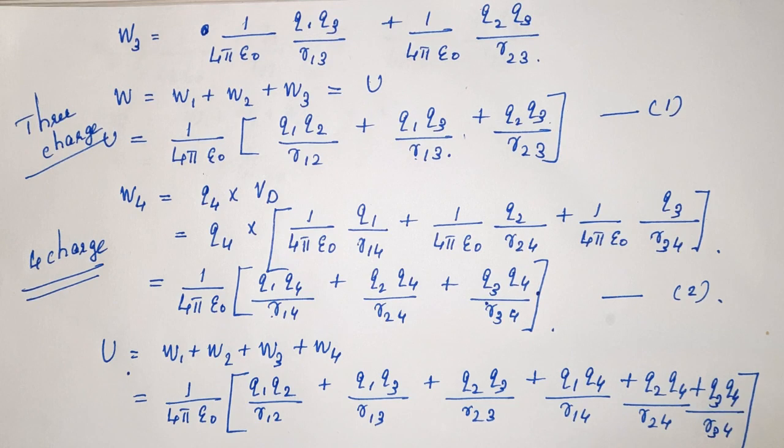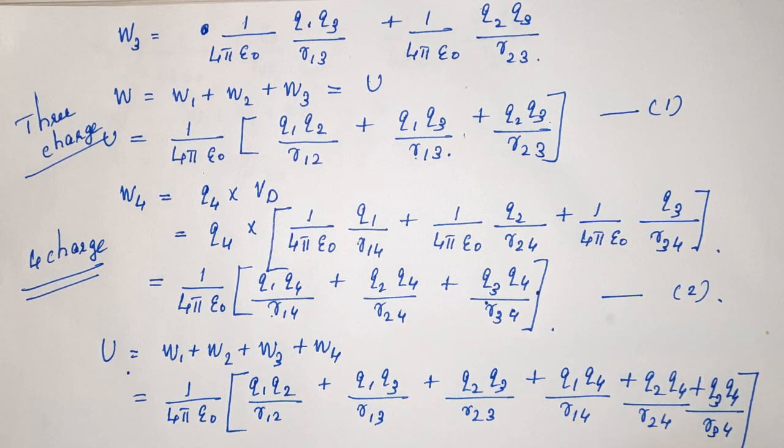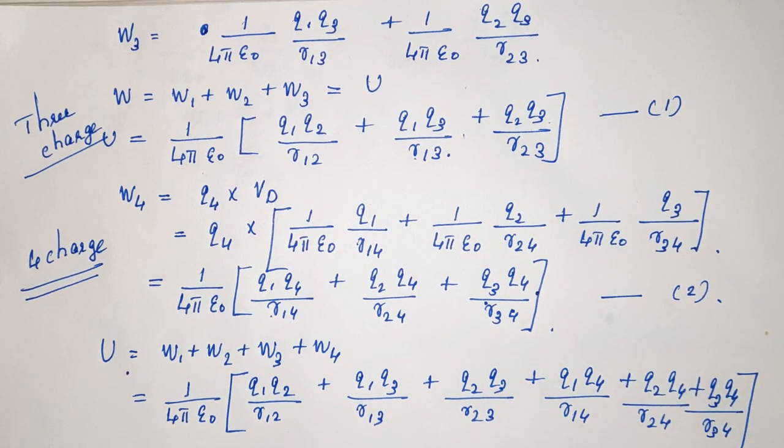That means when a problem is given, you can't do it like this. It will take a lot of time. So within 2 steps, you can write these equations itself. So how to write that equation? That's what I am explaining now.